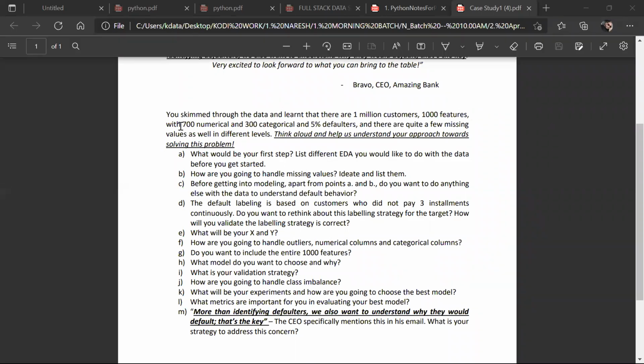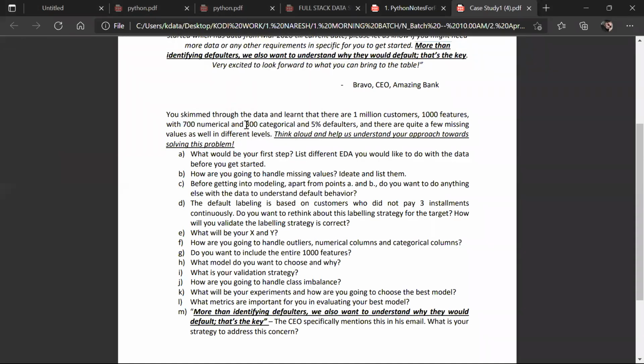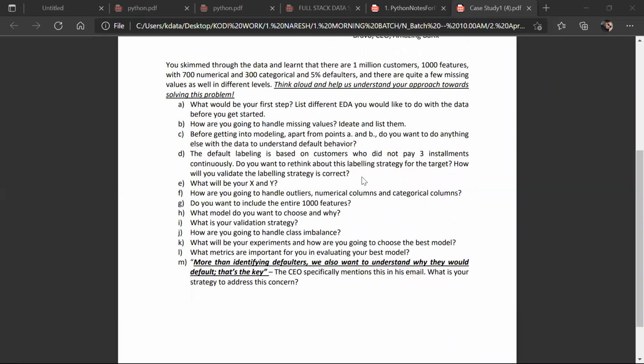Out of 1000 columns, 700 are numerical. How many numericals and how many categoricals? 5% are defaulters. I hope you know what is meant by defaulter. The customers who do not pay EMI for more than 3 months, more than 6 months. I hope in our families, because of some situations, we do that, right, guys? This is what happens in every family, correct or not? So this is a live case study, guys.